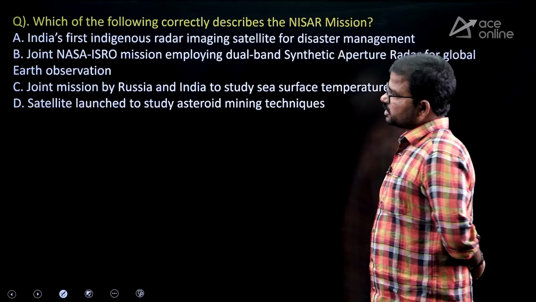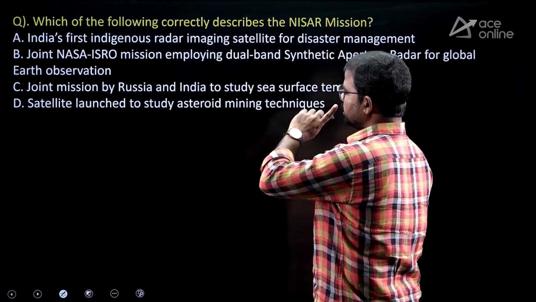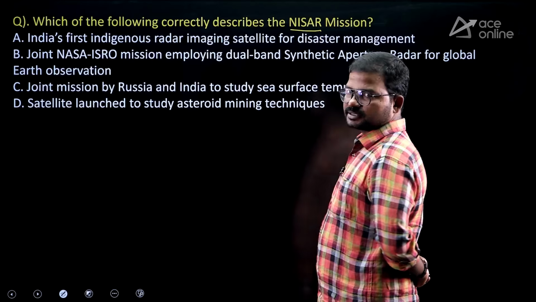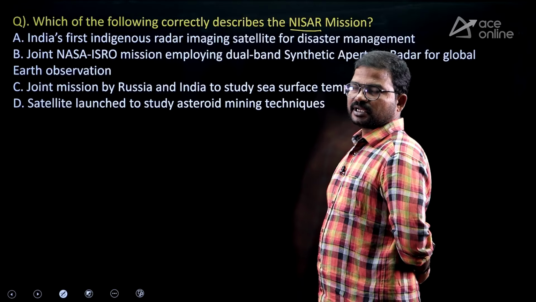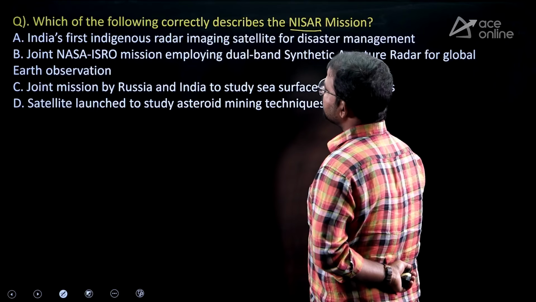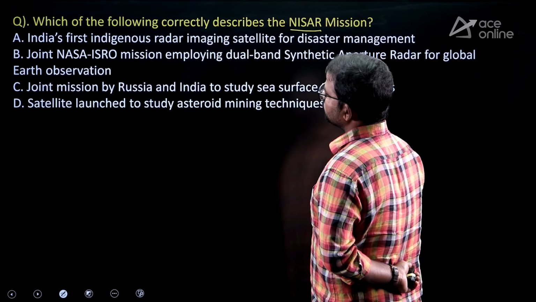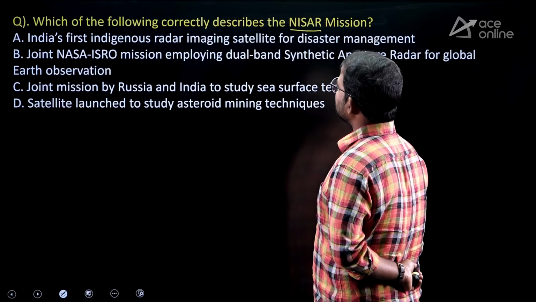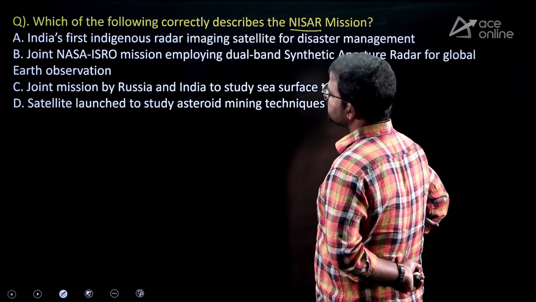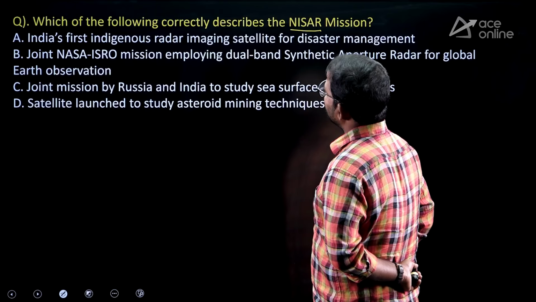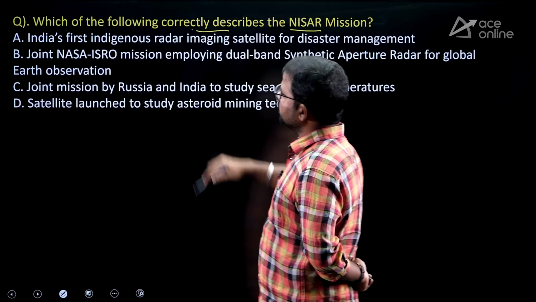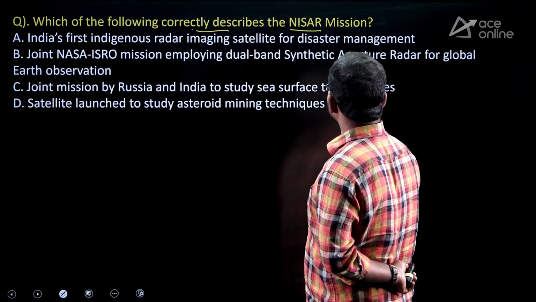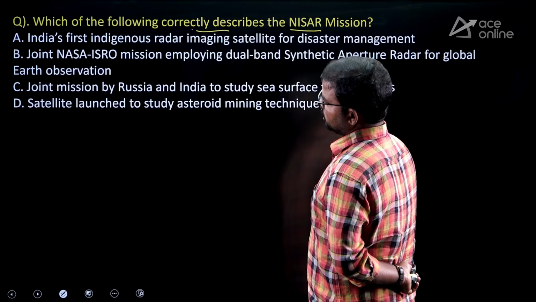Next, science and technology. Here it is the first one. Which of the following correctly describes the NISAR mission? NISAR stands for NASA ISRO Synthetic Aperture Radar. Here is the first statement: it is a joint venture of India and America, India's first indigenous radar imaging satellite for disaster management. Next, joint NASA ISRO mission employing dual L and S band synthetic aperture radar for global Earth observations.